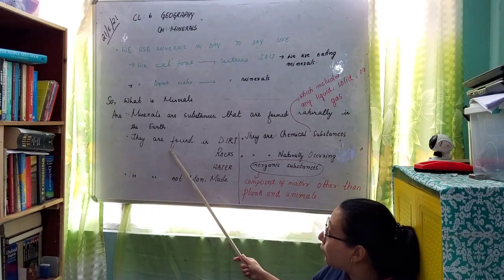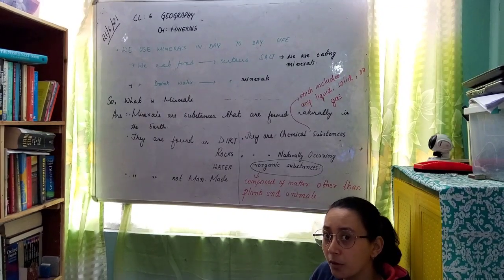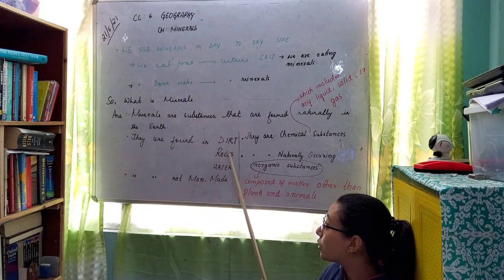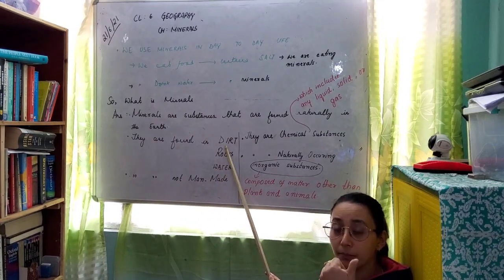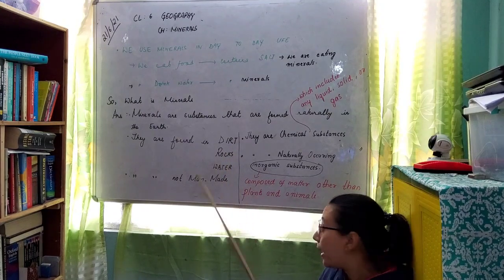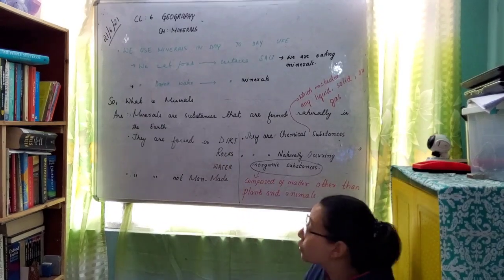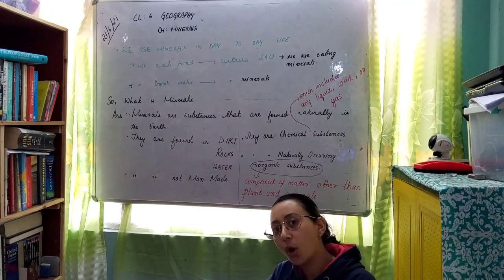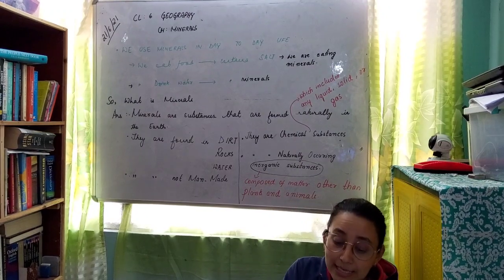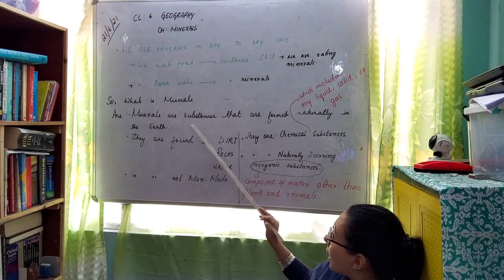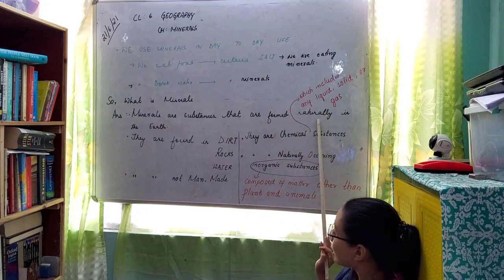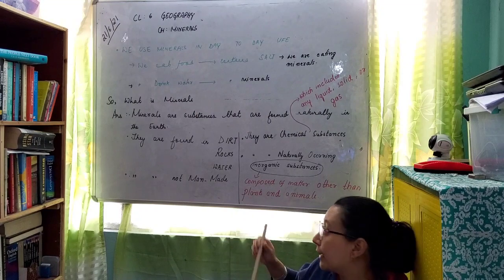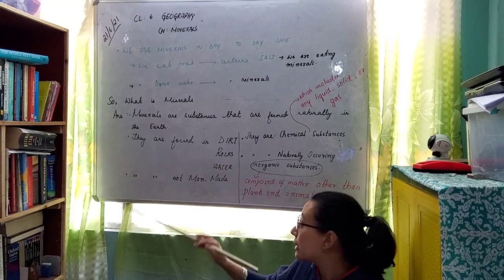Where are they found? Minerals are found in dirt, rocks and water. What is dirt? Dirt means maila, rocks means dunga, and water means pani. So minerals can be found in these three. As the definition also tells, minerals are substances that are formed naturally, so minerals can't be considered man-made.